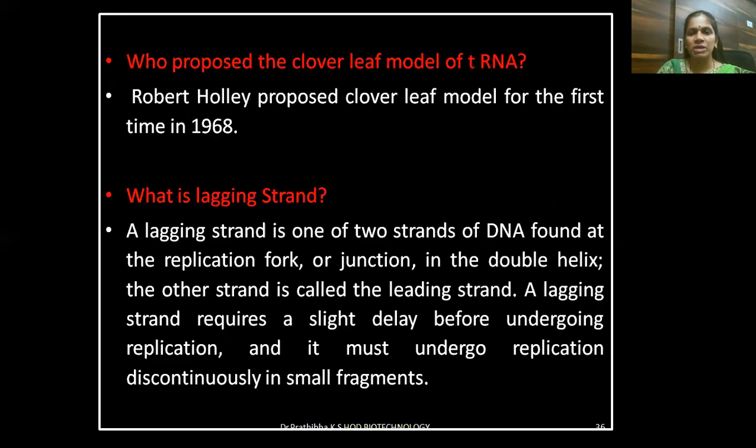Who proposed the cloverleaf model of tRNA? Robert Holley proposed the cloverleaf model for the first time in the year 1968. What is the lagging strand? The lagging strand is one of two strands of DNA found at the replication fork, or junction of the double helix. The other strand is the leading strand. A lagging strand requires a slight delay before undergoing replication, and it must undergo replication discontinuously in small fragments.